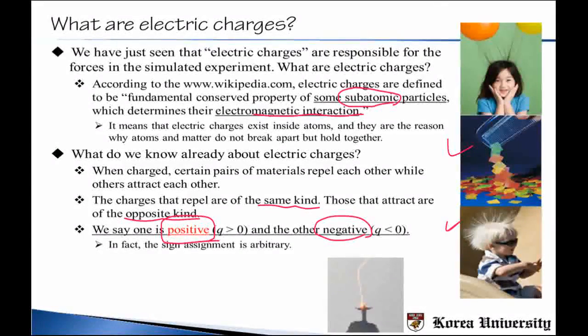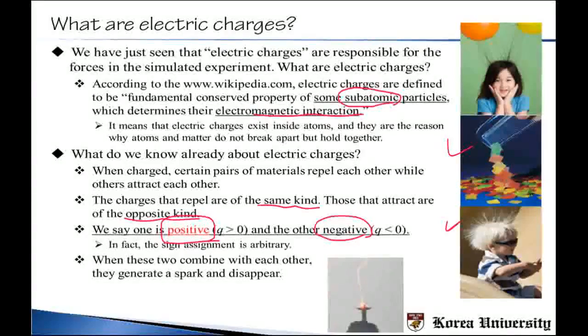But because of historical reasons, we assign some matter to be positive and some matter to be negative. And when these two types, positive and negative, combine with each other, they typically generate a spark and disappear, like we typically see in the case of lightning.